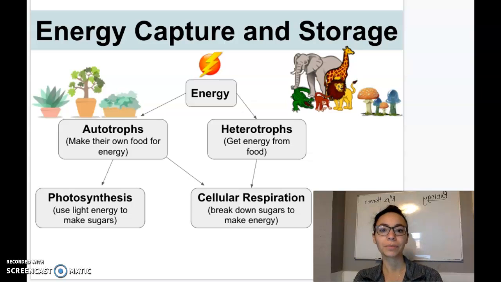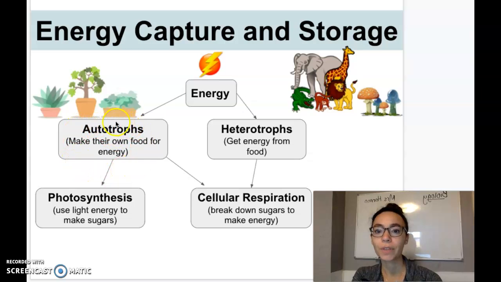So there's two basic life forms on Earth, right? And all depend on energy. So they use energy in different ways. So there are autotrophs, which are organisms that make their own food for energy by using energy from the sun or energy from chemicals deep in the ocean. So these are your plants, algae, and some chemosynthetic bacteria if we're talking about deep down in the bottom of the ocean. We're going to focus on plants and photosynthesis in this video in our biology class.